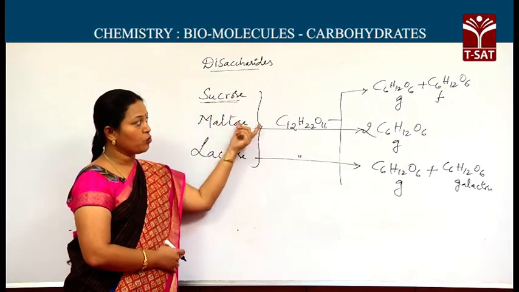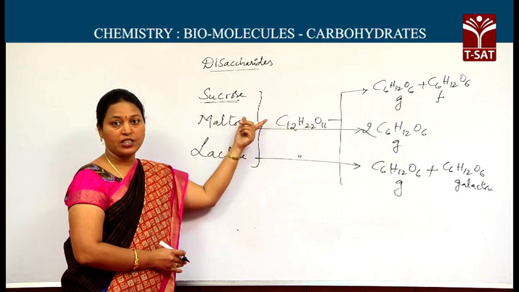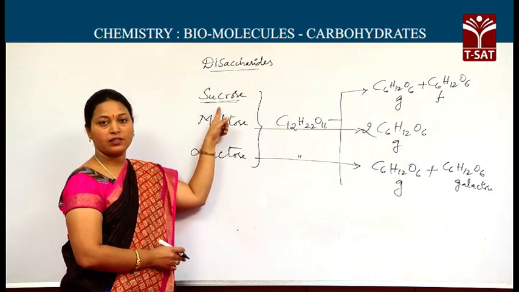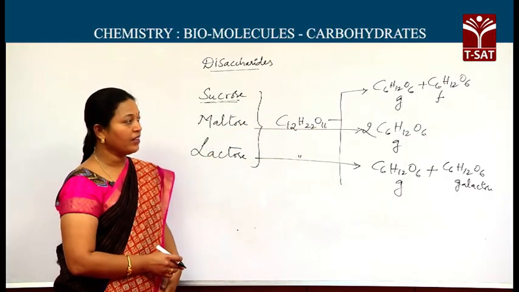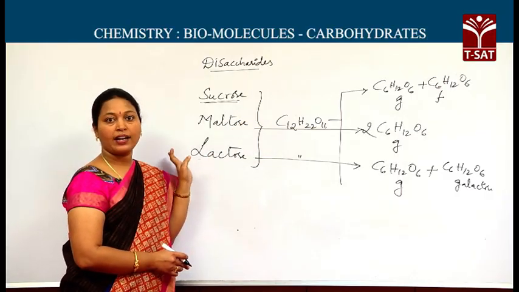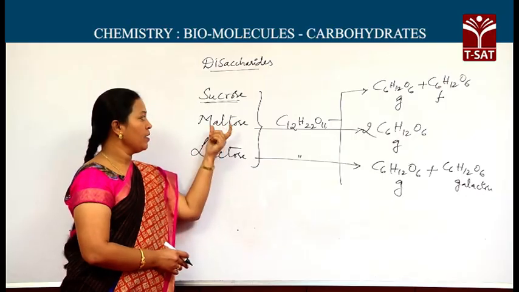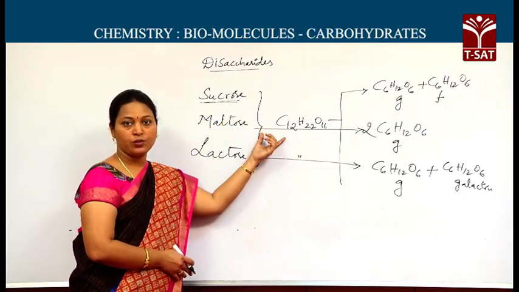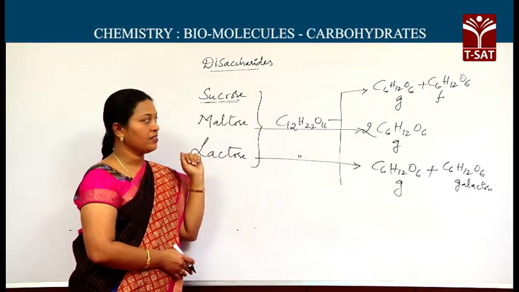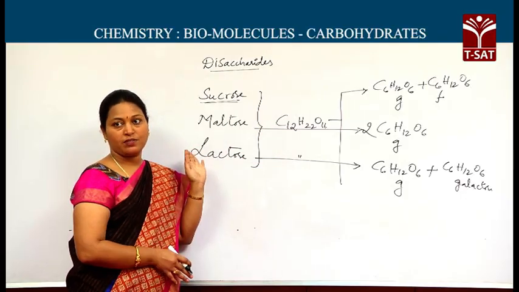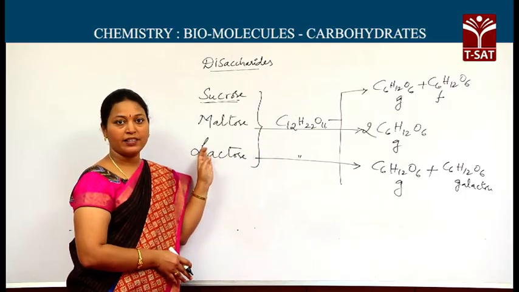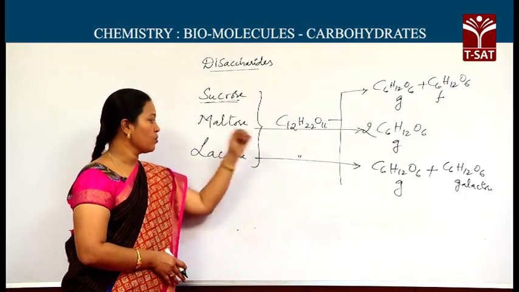Disaccharide hydrolyzed to produce two functional isomers, then we can call it sucrose, because glucose and fructose both have different functional groups, though they have the same molecular formula. The question may be like, disaccharide hydrolyzed to produce two monosaccharides which are not enantiomers, which are not diastereomers, then we can simply predict those two monosaccharides will be the same, that is glucose.